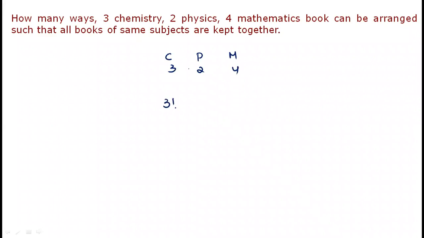Chemistry together means 3 factorial ways. Physics together, 2 factorial ways. Maths internally can be arranged in 4 factorial.